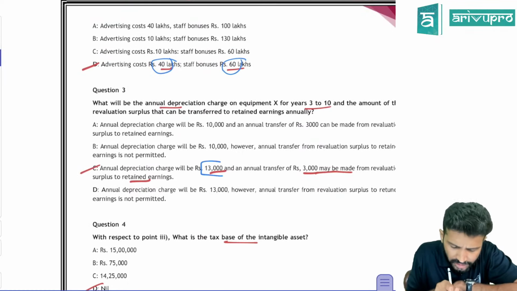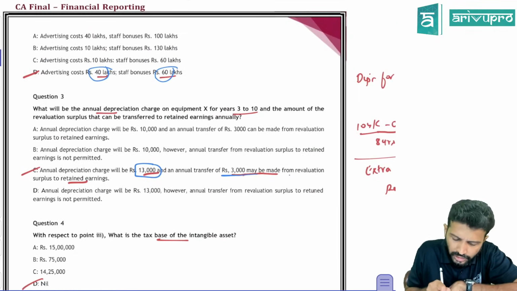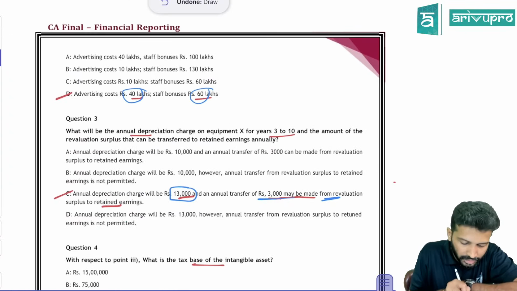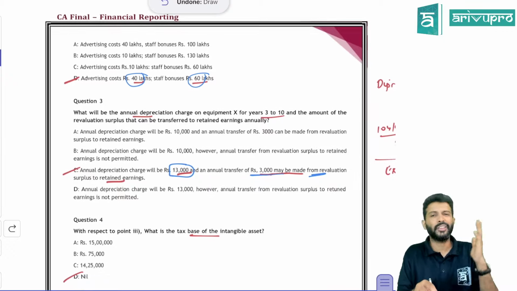So annual depreciation is 13,000 and an annual transfer of 3,000 may be made, not compulsorily made. It may be made because it's optional. It may be made from revaluation surplus to retained earnings. So hence C is the right option.